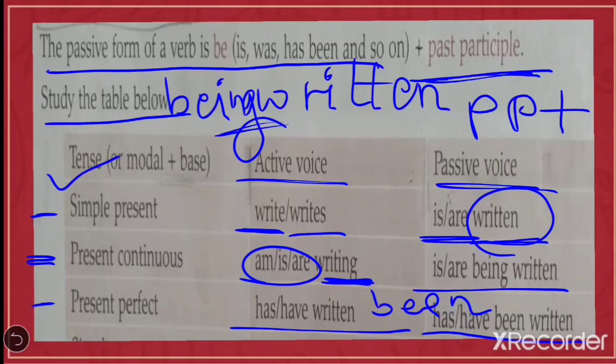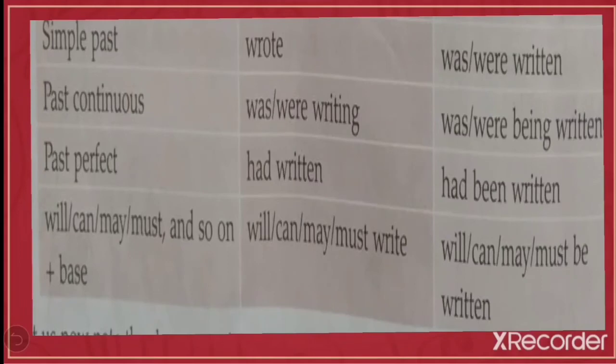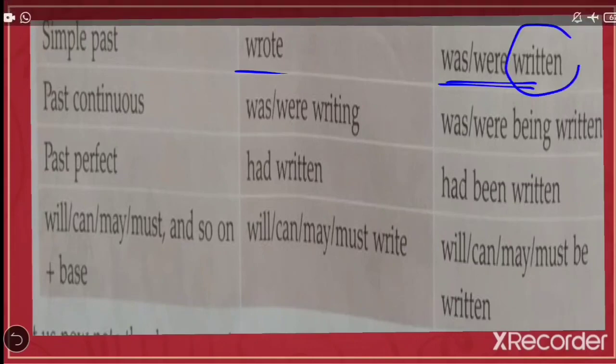So after my explanation, you might remember and easily understand. Now look at simple past. In simple past, I wrote a letter, means I wrote. So here in simple past you have to write was, were, and written.